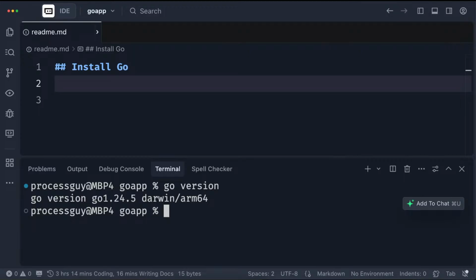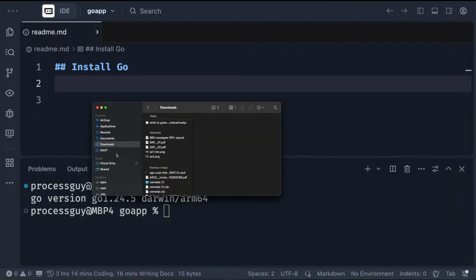You can also check the path that you have available. Most times the Go path is located inside your root directory. So let me see if I can show where mine is. So this is my main folder.